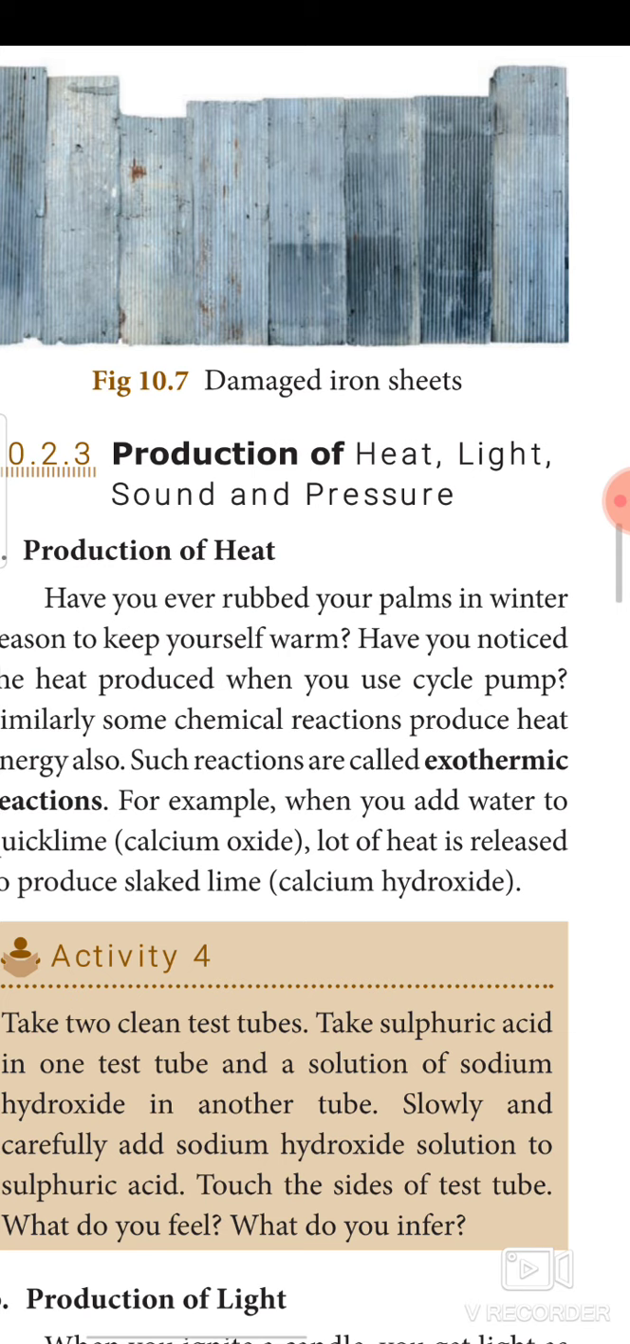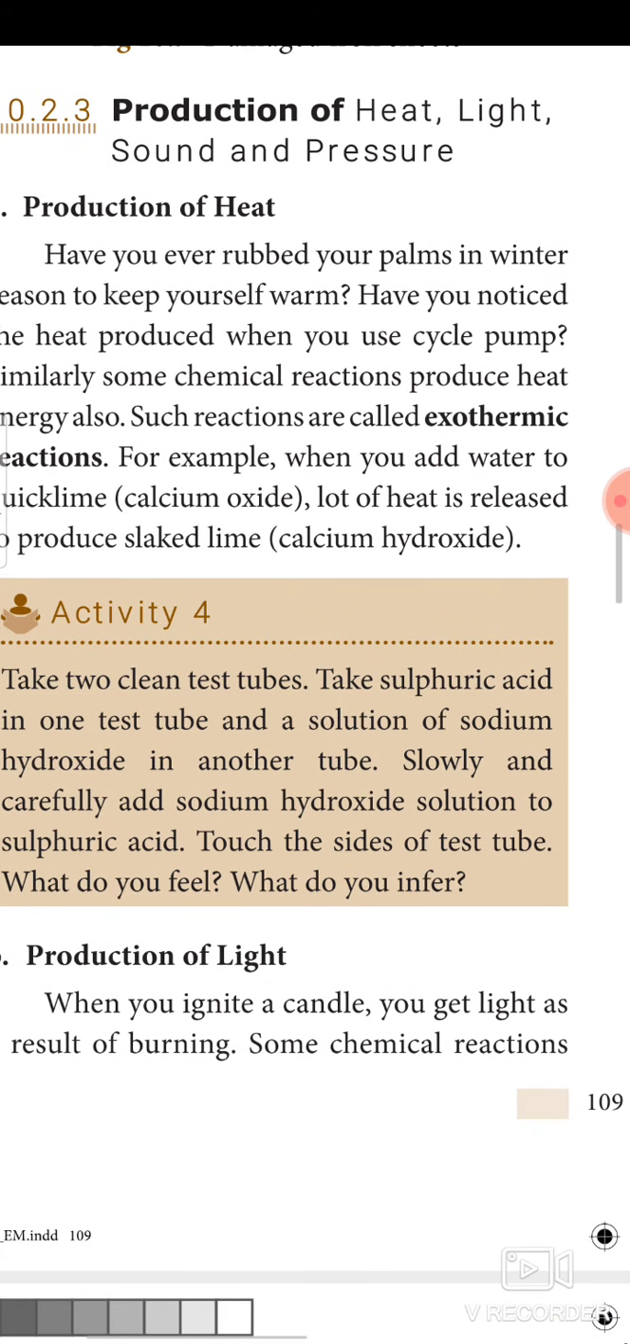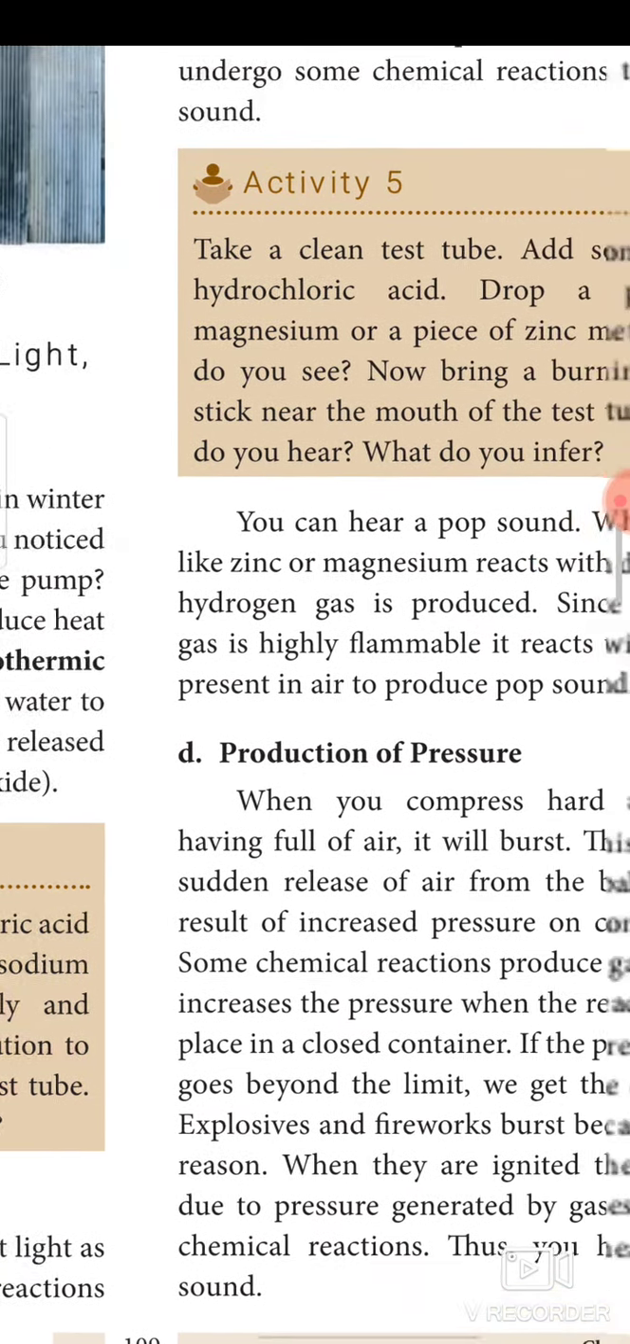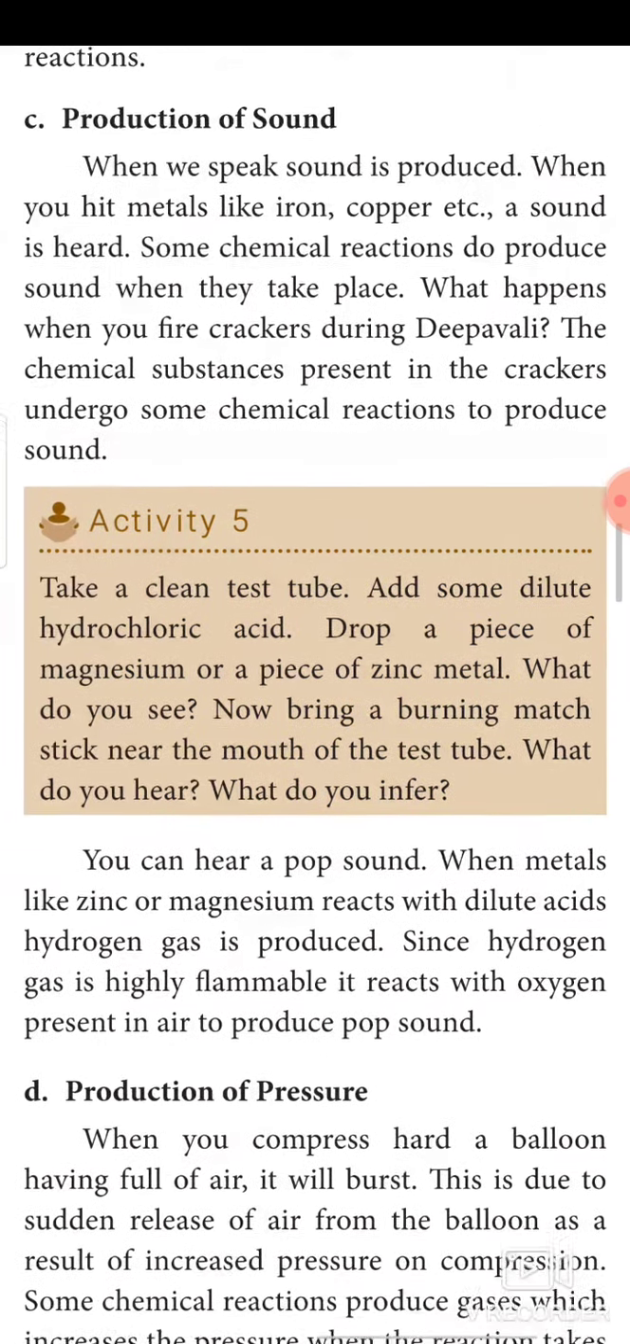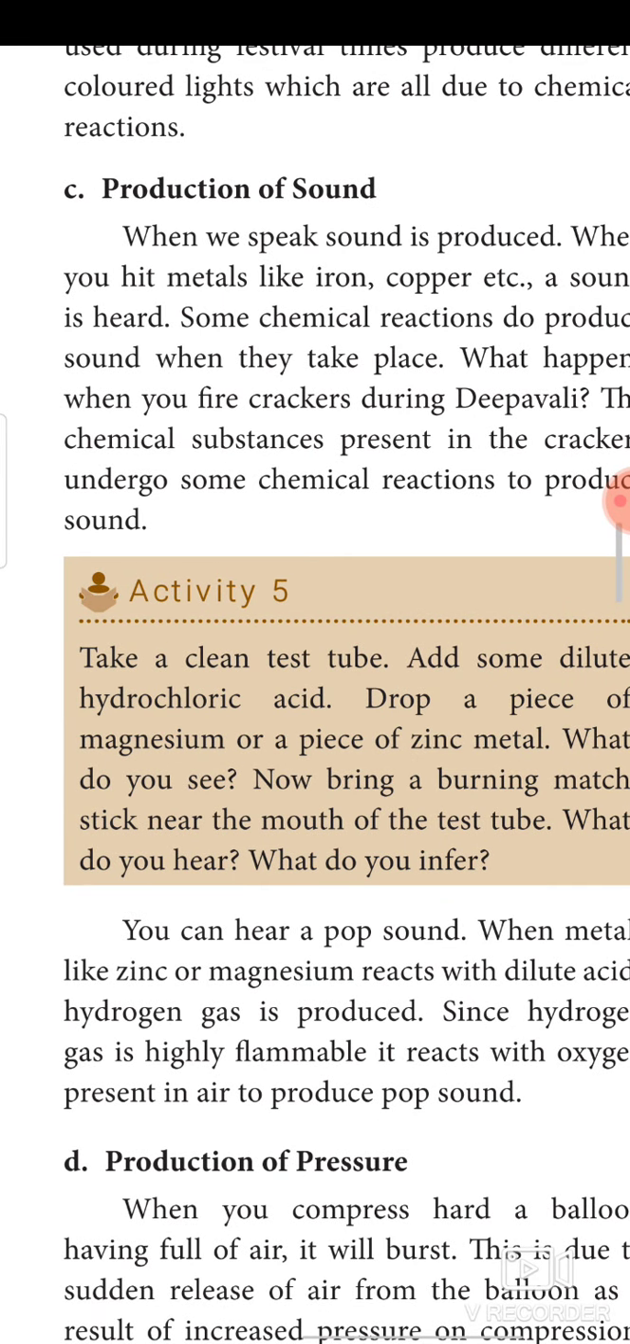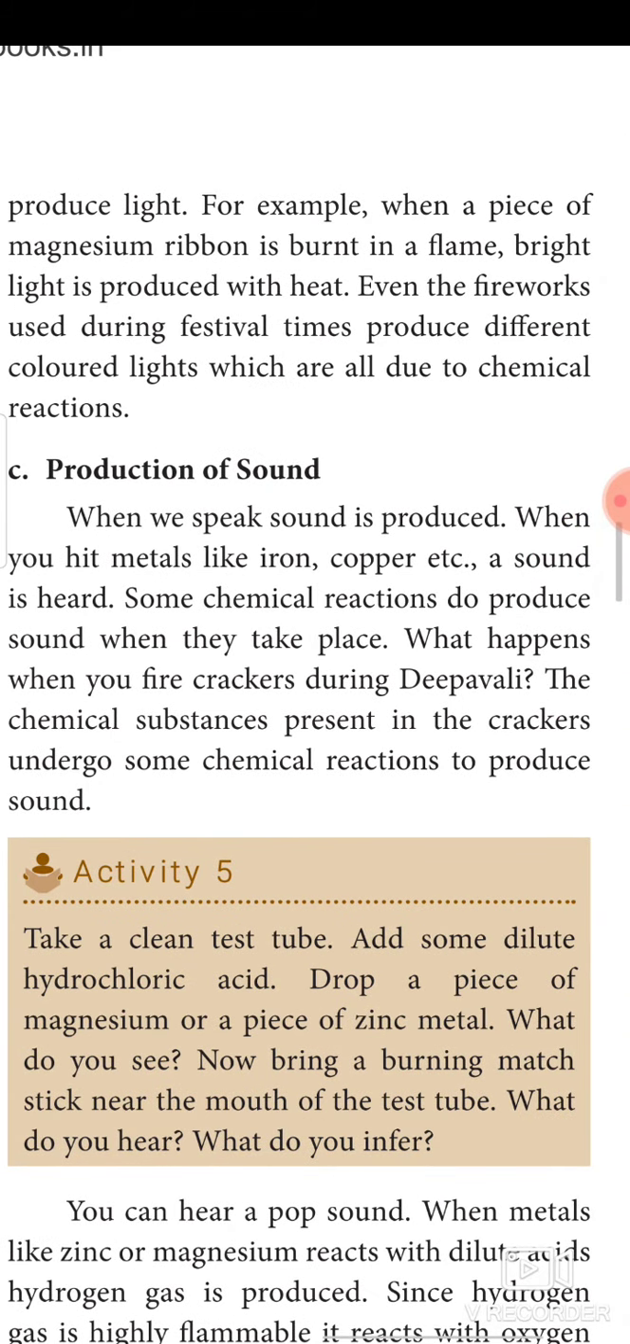Next thing, production of light. When you ignite a candle, you get light as a result of burning. Some chemical reactions produce light. For example, a piece of magnesium ribbon is burnt in a flame. Bright light is produced with heat. Even the fireworks used during festival time produce different color lights, which are all due to chemical reactions.